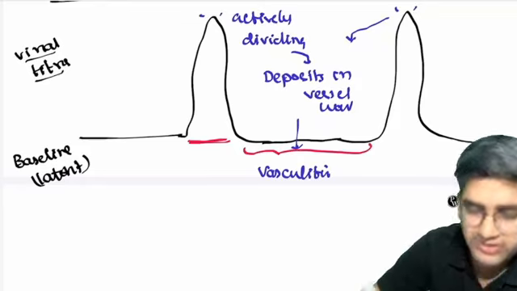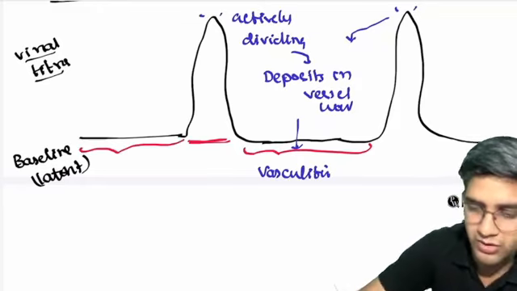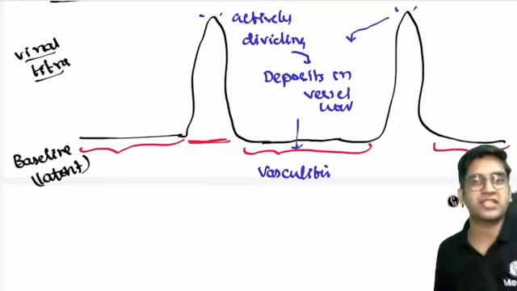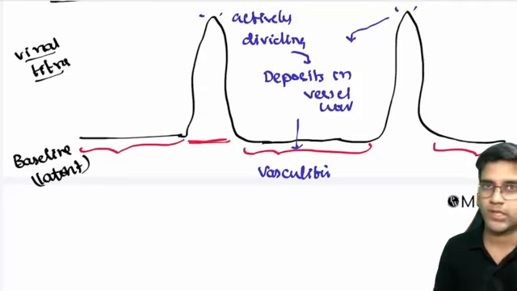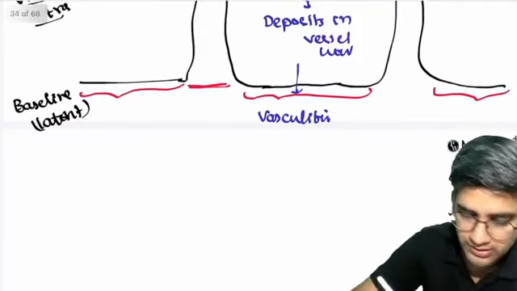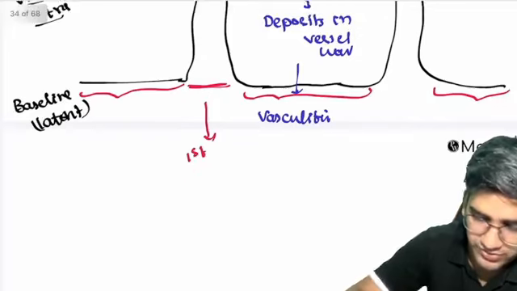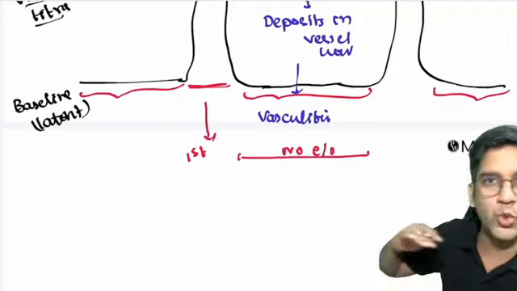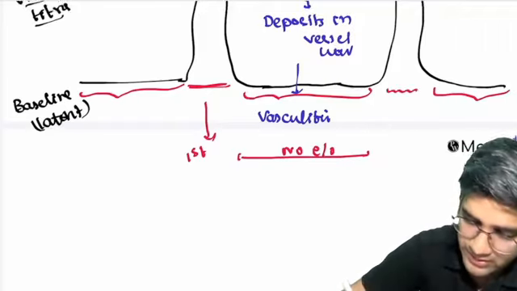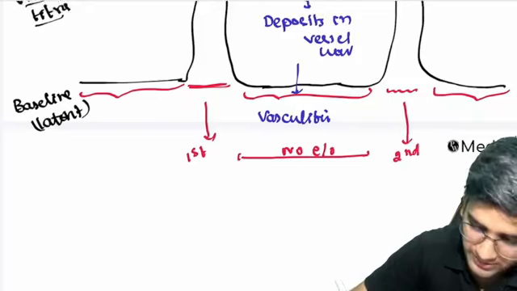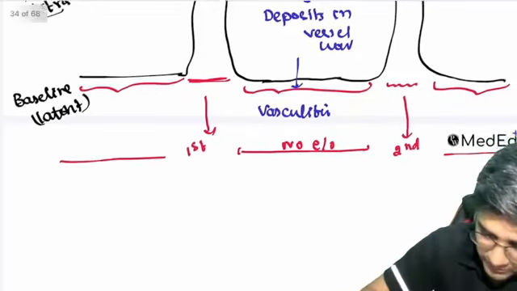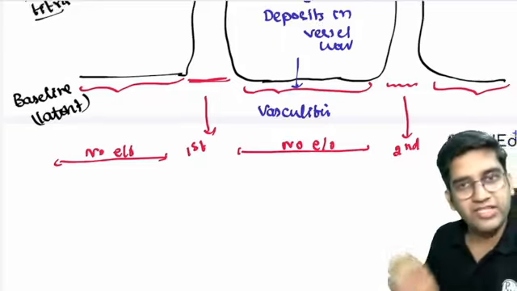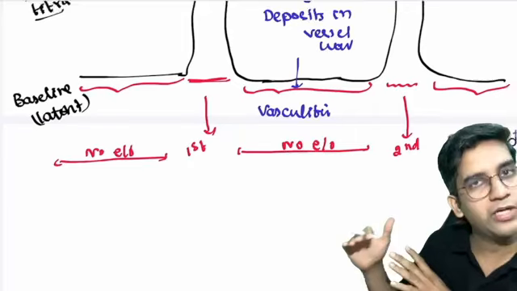During this time, when there's a dormant, latent infection, will you have vasculitis or not? The virus is in baseline. Will there be evidence of vasculitis when the virus is in baseline or not? You won't have, right? Let's assume here I had the first episode of vasculitis. Then in between, there'll be no evidence of vasculitis. Again, in this area, I had the second episode of vasculitis. Again, no evidence of vasculitis, right? So this is the patient's cycle. Whenever there's multiplication, it will cause vasculitis. Whenever there's no multiplication, there'll be no vasculitis, right?